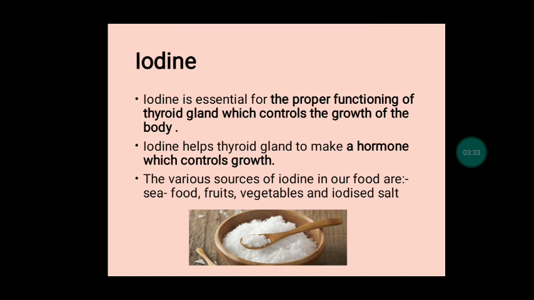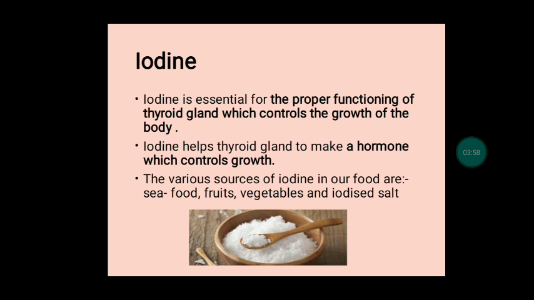Now come to the iodine. Iodine is essential for proper functioning of the thyroid gland, which controls the growth of the body. So what happens? Iodine helps in the functioning of the thyroid gland, which controls the growth of the body. Iodine helps the thyroid gland to make hormones which control growth.